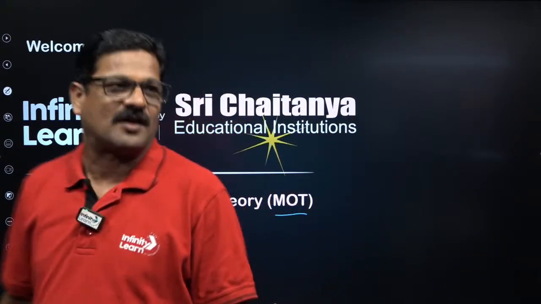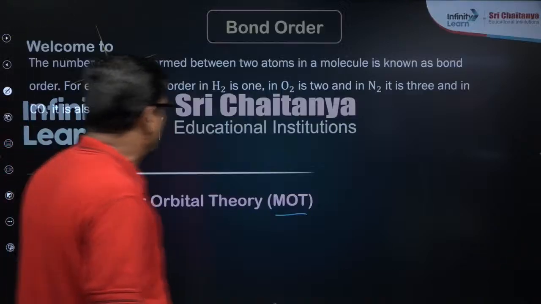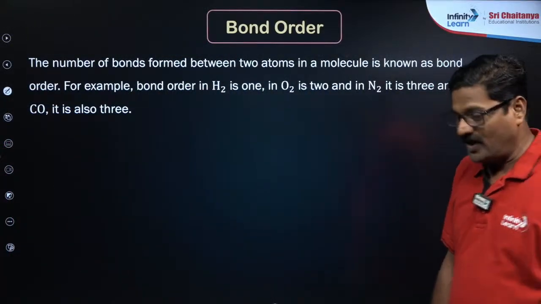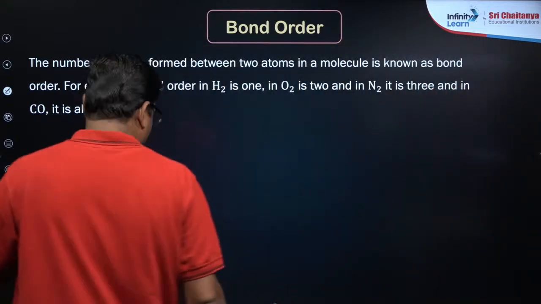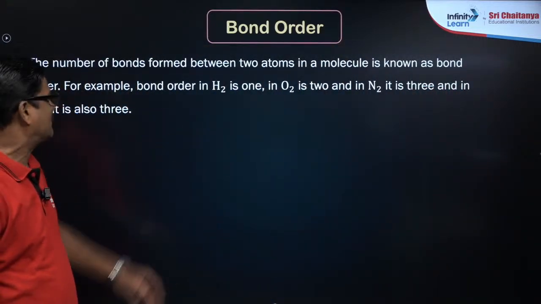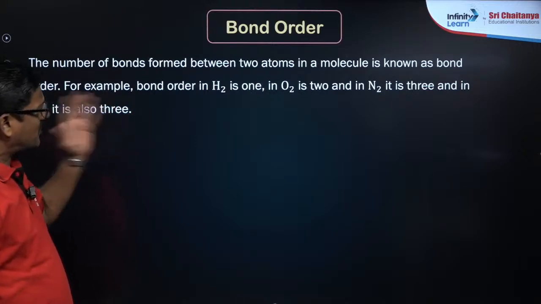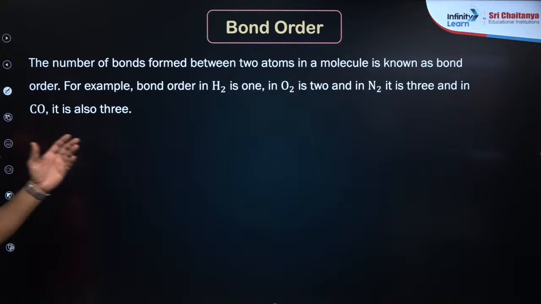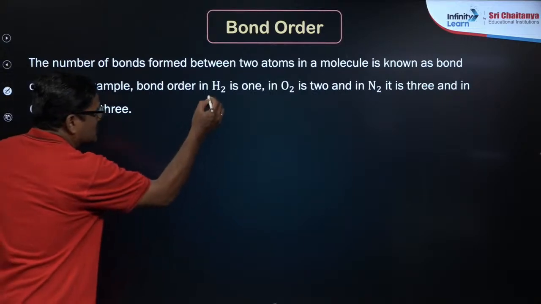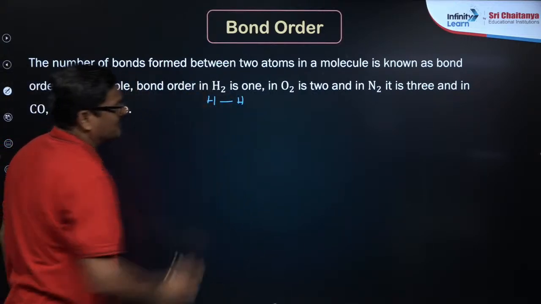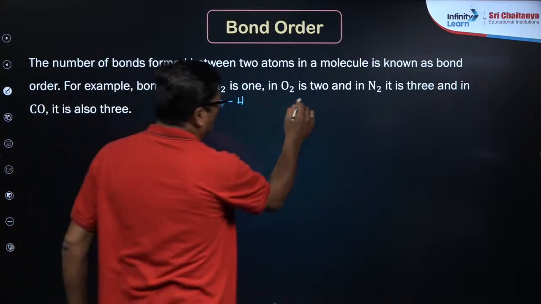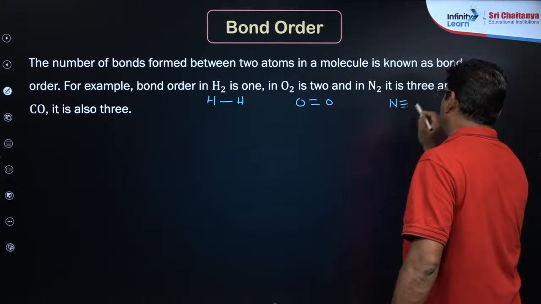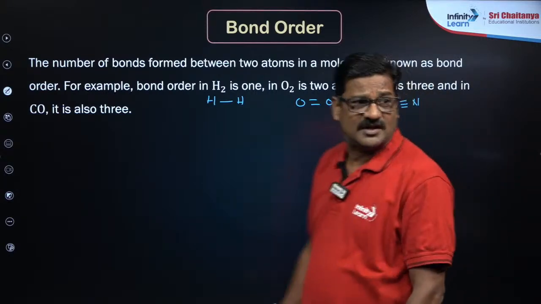Okay, so let's talk about molecular orbital theory. Before this, bond order you have to discuss. Bond order is the number of bonds formed between two atoms in a molecule. For example, the bond order of hydrogen is 1, because between hydrogen and hydrogen only one bond is seen. Whereas oxygen is 2, because between oxygen and oxygen 2 bonds are there. The bond order for nitrogen is 3, because between nitrogen and nitrogen a triple bond is seen.